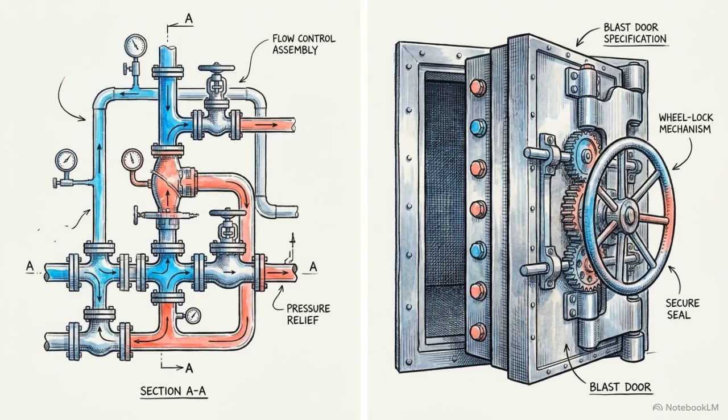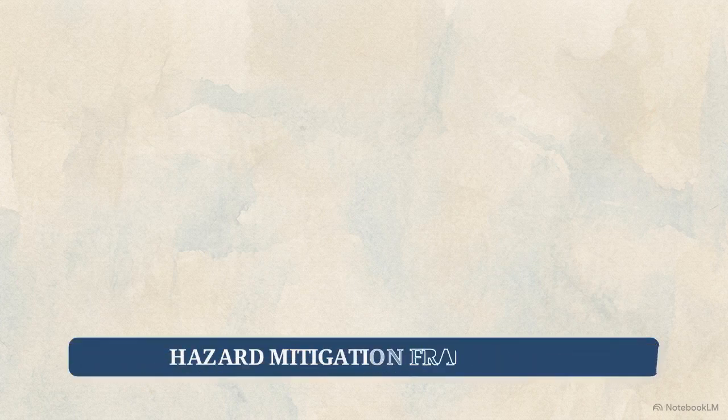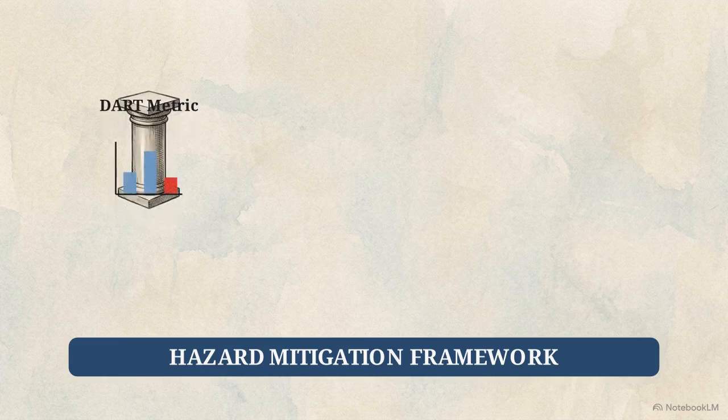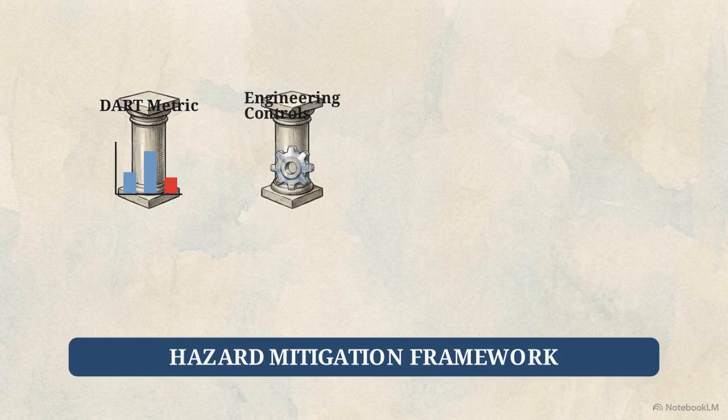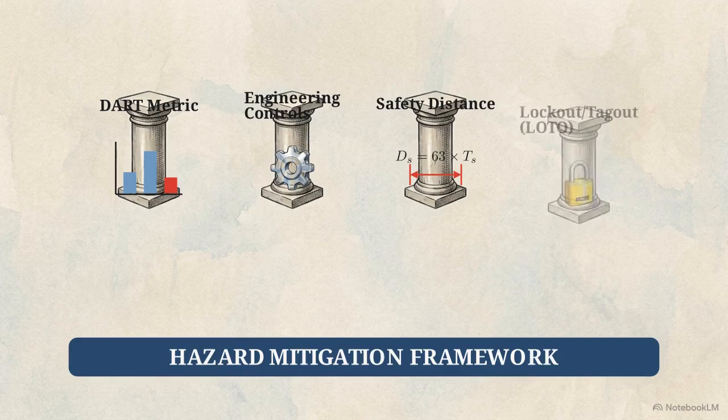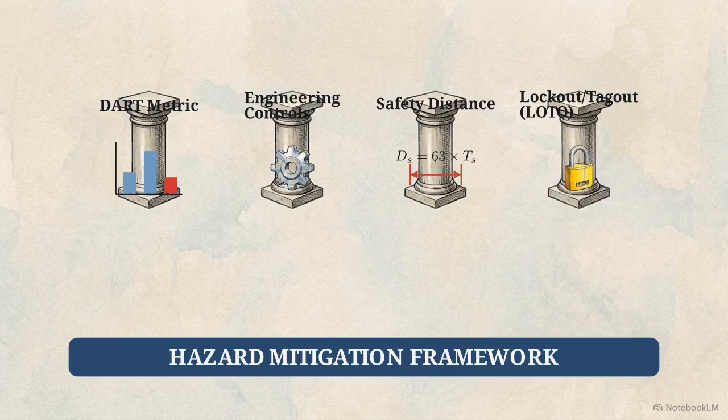Surviving invisible hazards requires matching the specific hazard physics with an absolute engineering countermeasure. True hazard mitigation ignores guesswork, relying instead on a framework of physical laws and recorded data that functions regardless of the industrial sector. This framework rests on 4 pillars: tracking data through DART, prioritizing engineering over enforcement, calculating safety distances with math, and isolating energy through lockout-tagout.